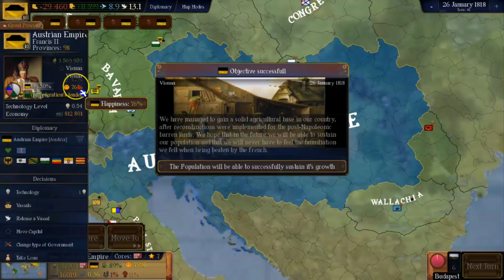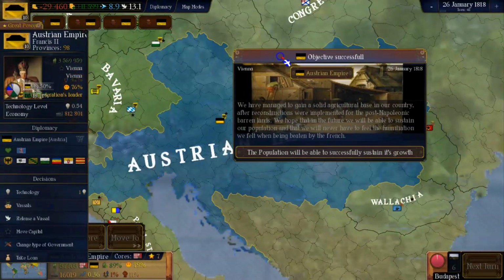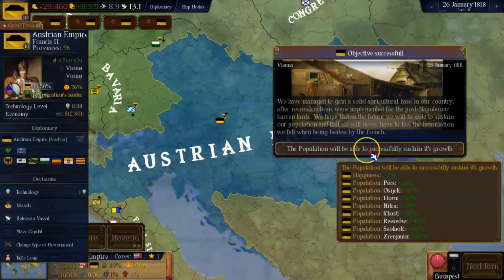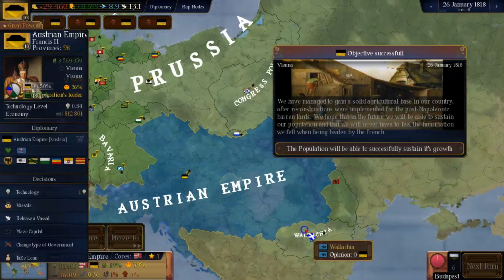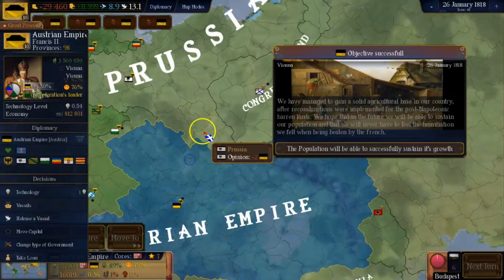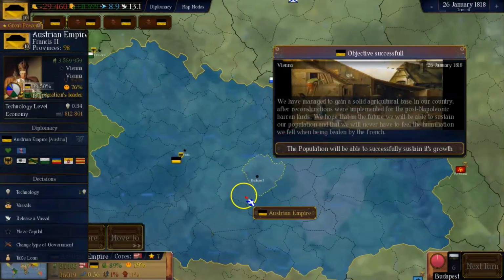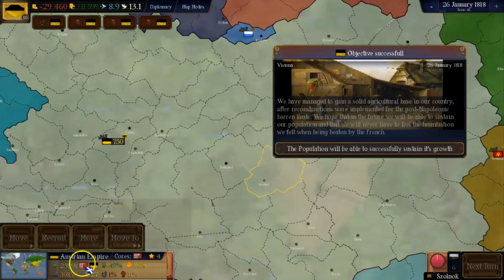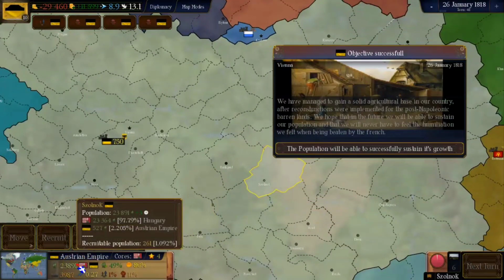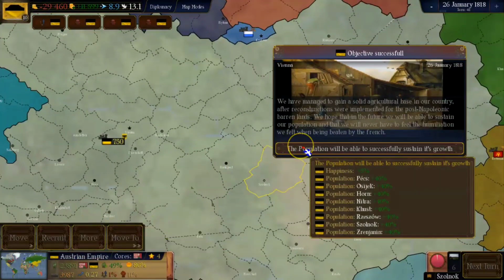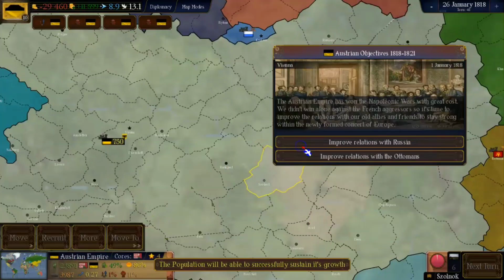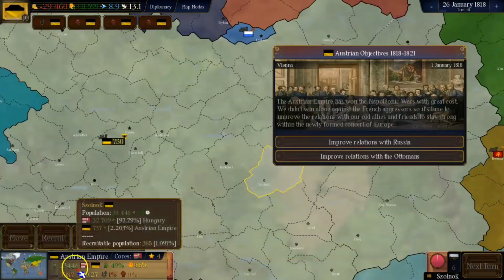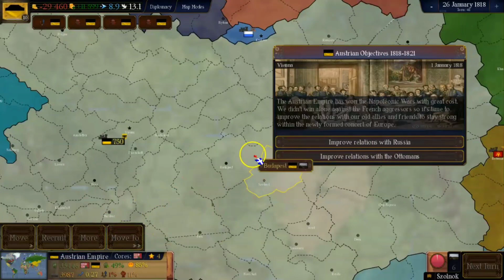That is pretty important since we just have 76%. And most importantly, we gain a population boost in all the provinces we have been building farms in of 40%, which is enormous if you see. So if you see now the population of one province we built a farm in, it's 23,891, so it's just 23,000. But now that we click the event, it goes to 33,000, which is a big boost,